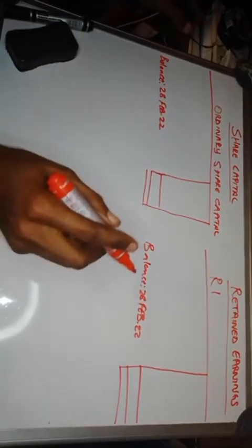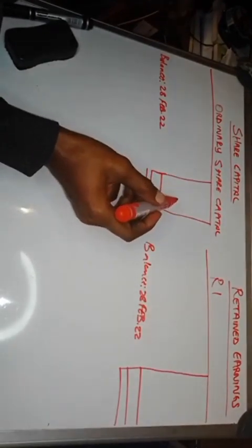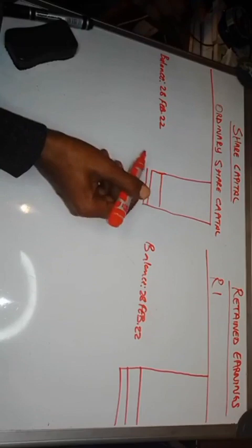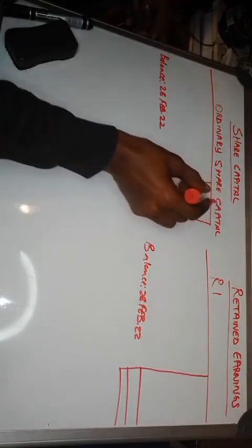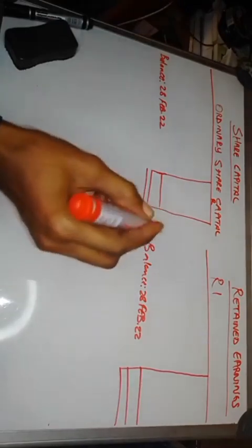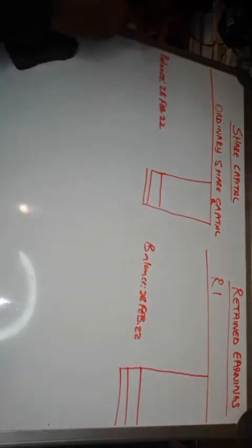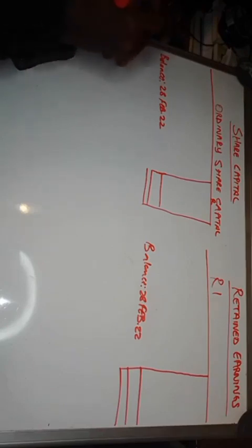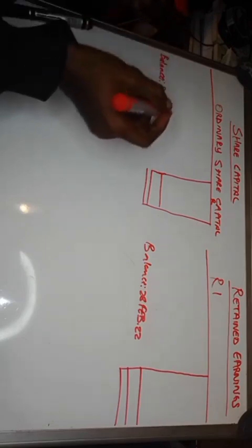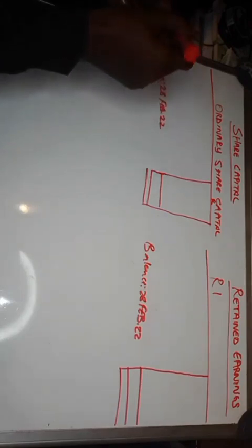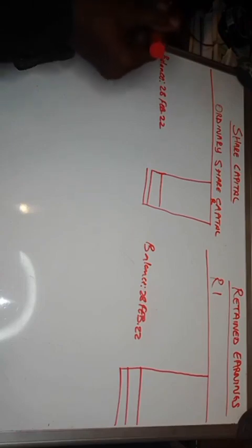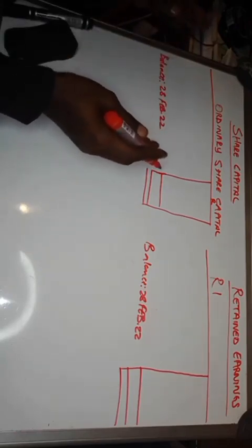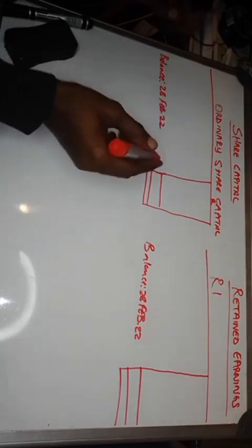Okay, before we proceed, please take note. If they want the ordinary share capital, sometimes they will want the amounts. Sometimes they will want the number of shares. So you must be careful. You must look at the question very carefully. If they want the number of shares, they will tell you that they want the number of shares, right? They want the number of shares in issue at the end. Or maybe they say they want you to prepare the ordinary share capital note in shares, right? So here we will have both the shares and the amount, right?